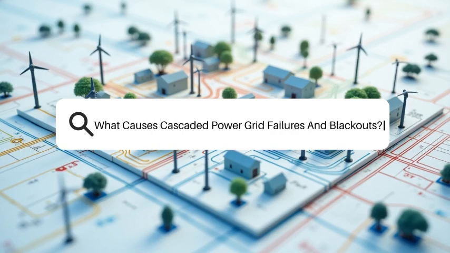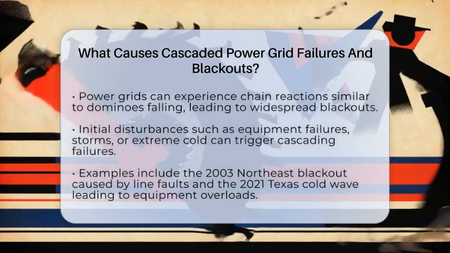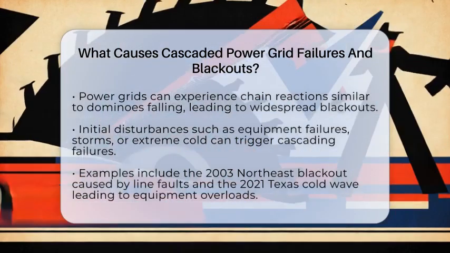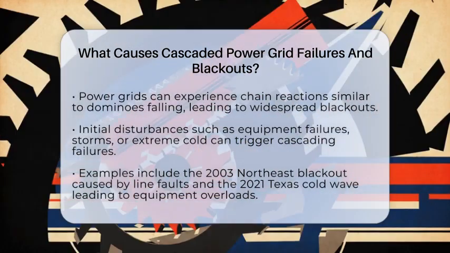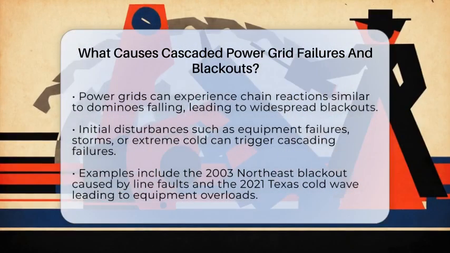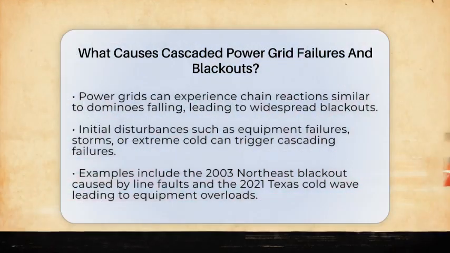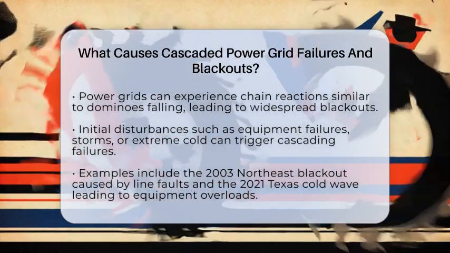What causes cascaded power grid failures and blackouts? Imagine a row of dominoes standing upright. If one falls, it can cause a chain reaction, knocking down many others. Power grids work in a similar way. When one part fails, it can trigger a series of failures across the entire system. This is what we call a cascaded failure, and it can lead to widespread blackouts.